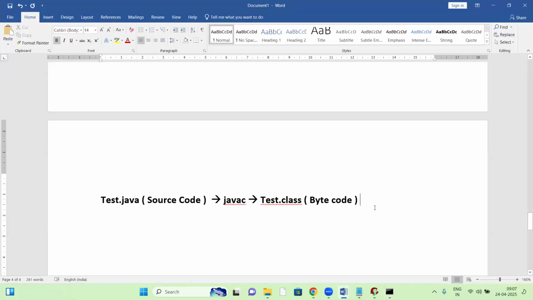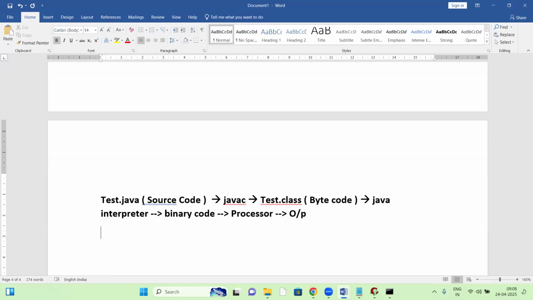Now the .class file is given to the Java interpreter. The interpreter takes the .class file and converts it into binary code, line by line. That code is given to the processor. The processor takes that code, simply executes it and generates the output.